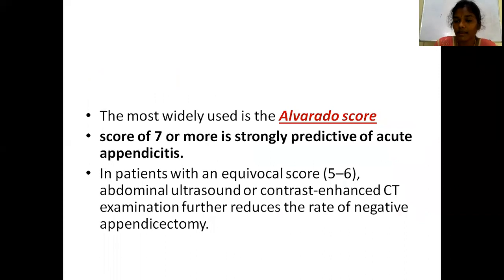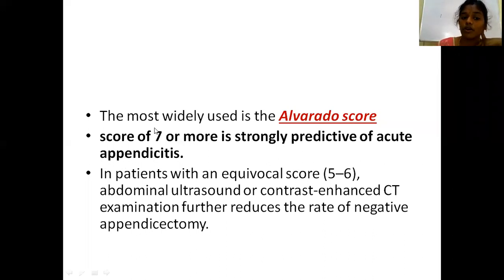One important sign in the inspection is pointing sign. In case of palpation, it is Rovsing sign, Psoas sign and obturator test or obturator sign. And there are different clinical scores. The most important and most widely used clinical score is Alvarado score. It is also called MANTRELS scoring. If the score is 7 or more, it is strongly predictive of acute appendicitis. So Alvarado score is the most widely used score for acute appendicitis.